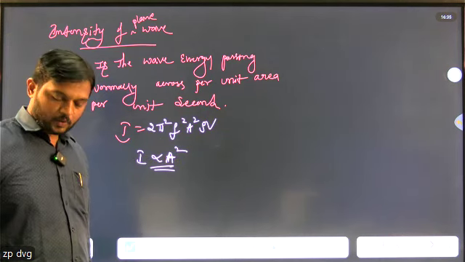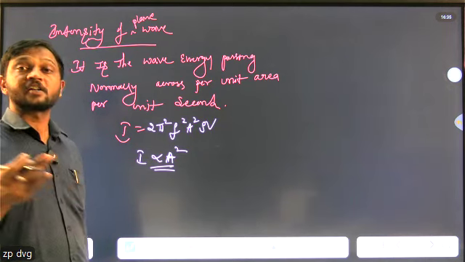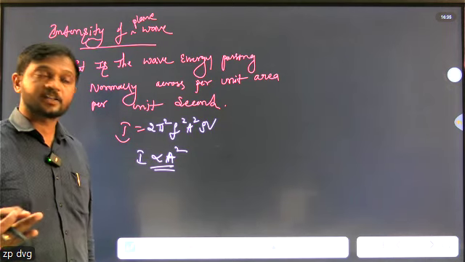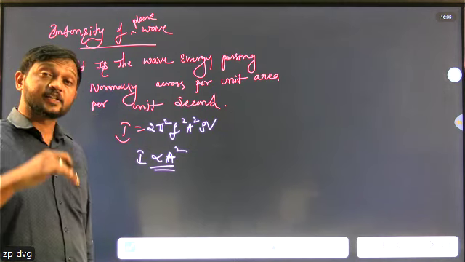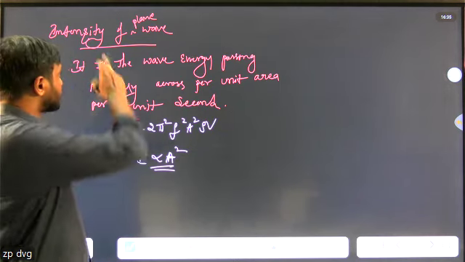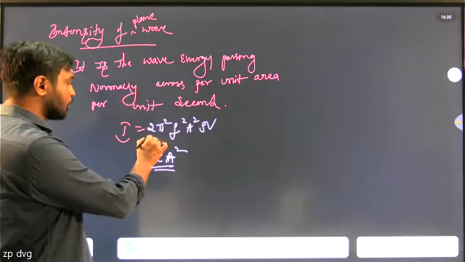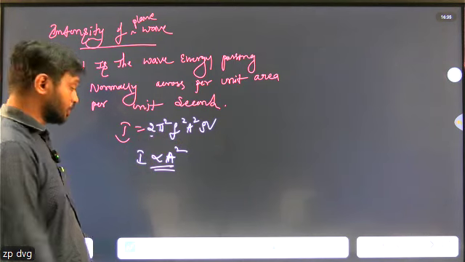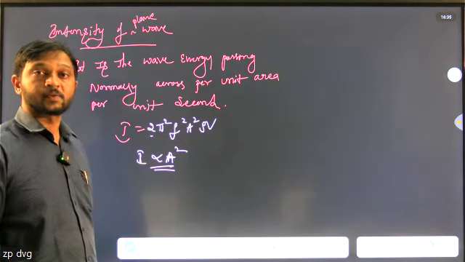Is it clear? So Huygens principle is completed, and the different shapes of reflected and refracted wavefronts are completed, and the next most important topic is intensity of plane wave. So I equals 2 pi square f square a square rho into v. That is, I is directly proportional to a square.